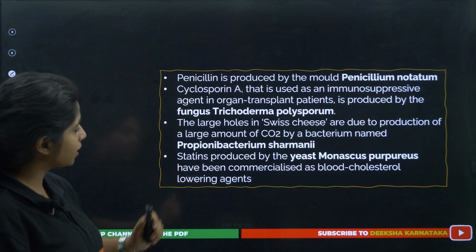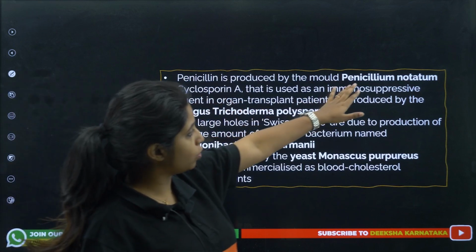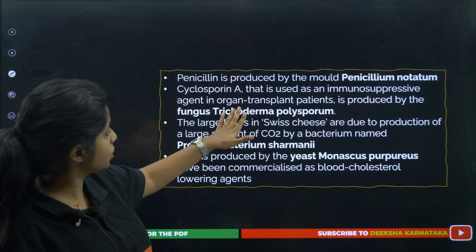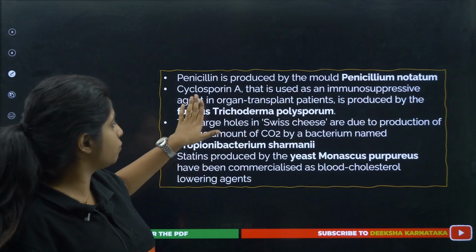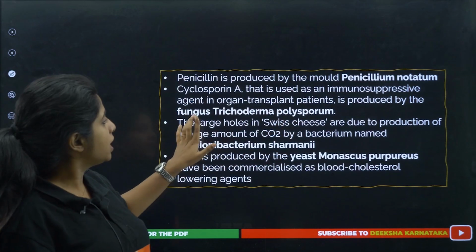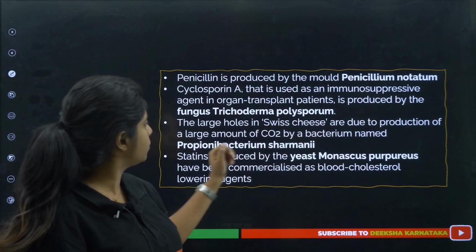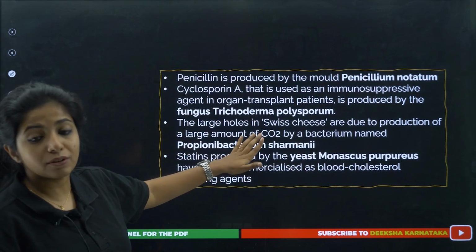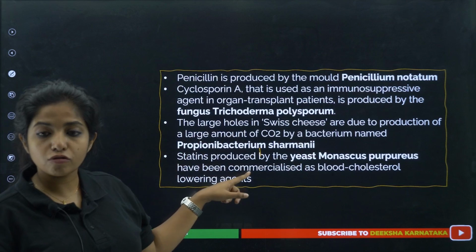So this is the exact thing that I have written over here. Penicillin is produced by mold Penicillium notatum. Cyclosporin A is an immunosuppressive agent in organ transplant patients. It is produced by fungus Trichoderma polysporum. Now the large holes in Swiss cheese are due to production of large amounts of CO2 by the bacterium named Propionibacterium shermani, and statins are produced by yeast.